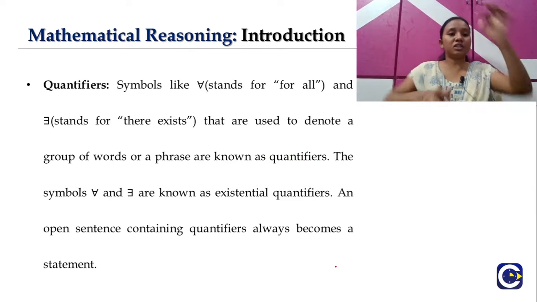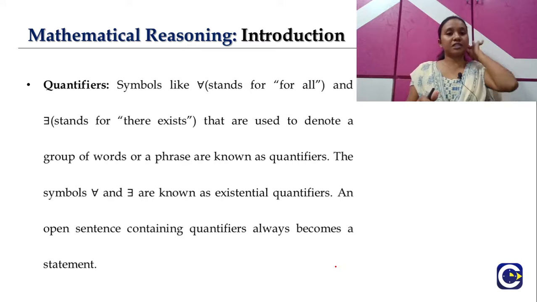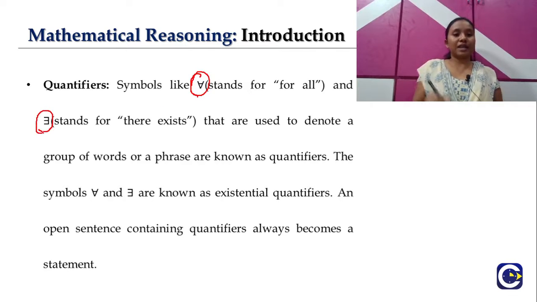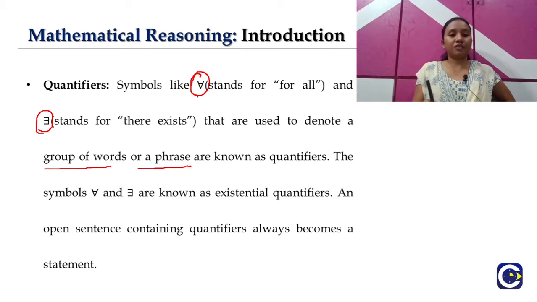The next part here is quantifiers. The next term which we are going to learn is quantifiers. Basically, quantifiers are nothing but symbols, like the symbol for "for all" and this symbol for "there exists". These are the symbols used to denote a group of words or a phrase.